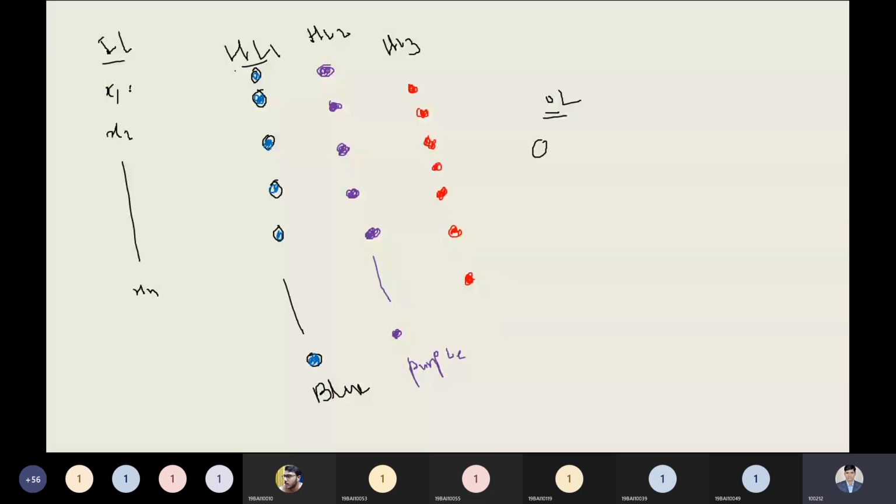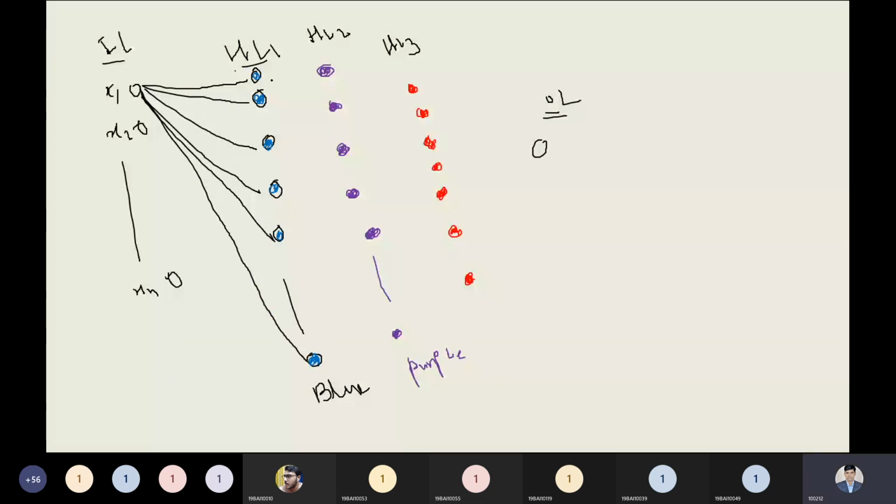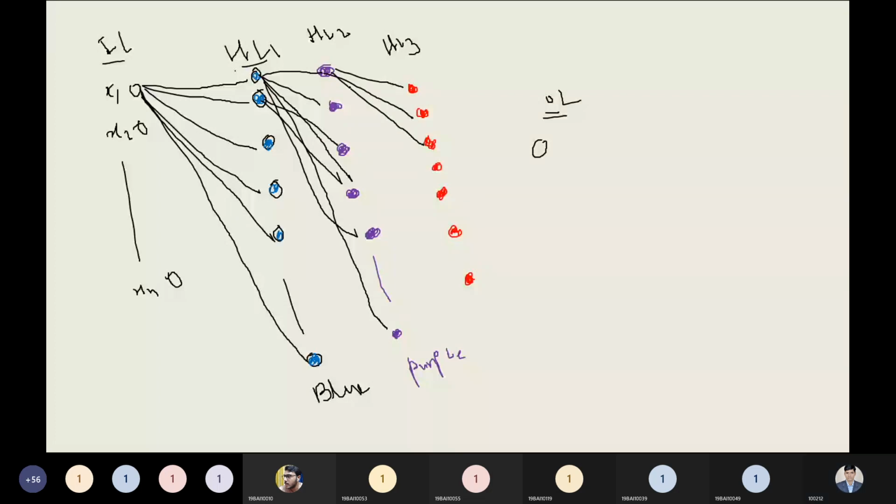Now this will be connected by this one, this one, and like this, and this will be connected by these 8 nodes. Okay, so this is the red, and this will be connected by this one, this one.